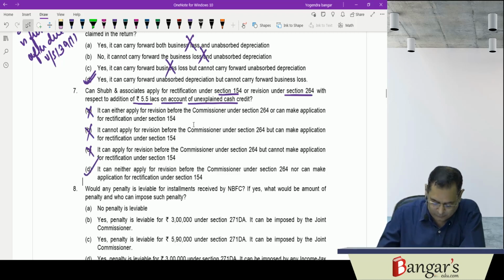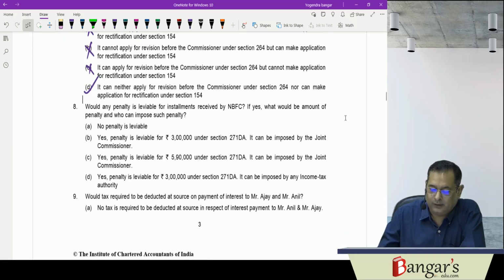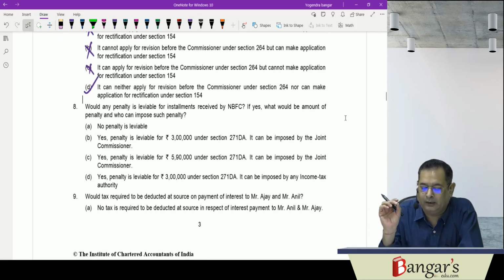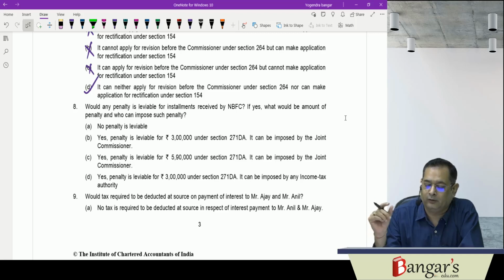Then, would any penalty be leviable for installments received by NBFC? Now, since NBFC has given a loan and is now receiving the installments in cash, a circular has been issued that each installment will be regarded as a separate transaction.